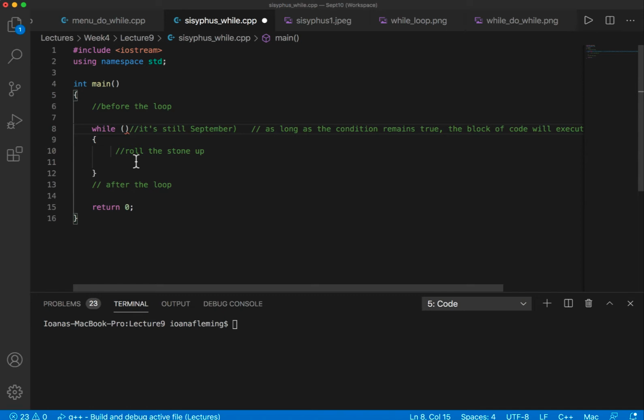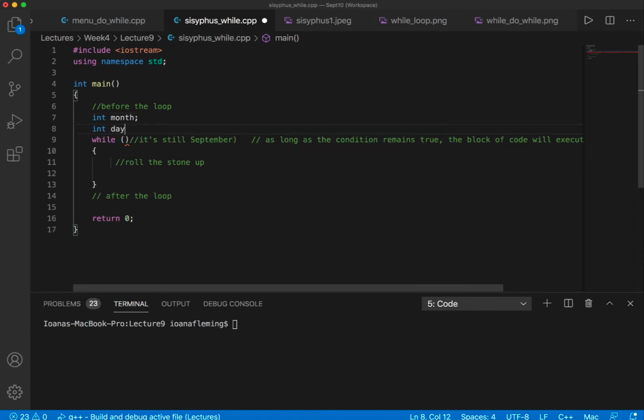So when will his chore end? Well, the chore will end when it becomes October. So how do we know that it has become October? Well, let's try to keep track of the date. Let's say we are going to create an integer for the month and another integer for the day of the month.